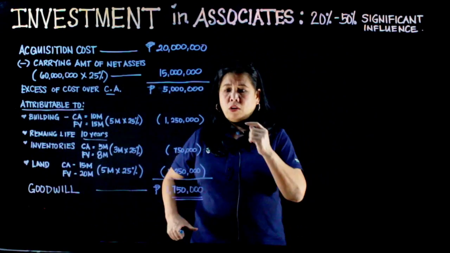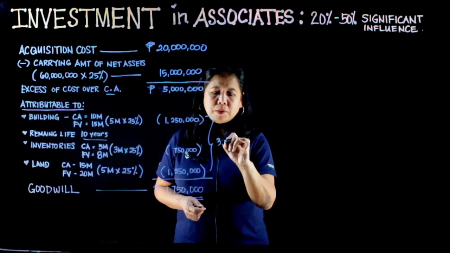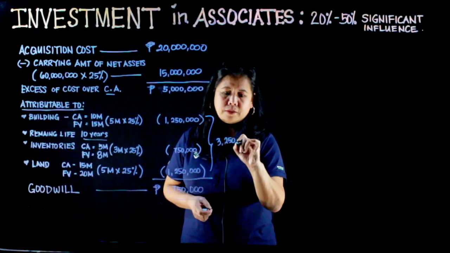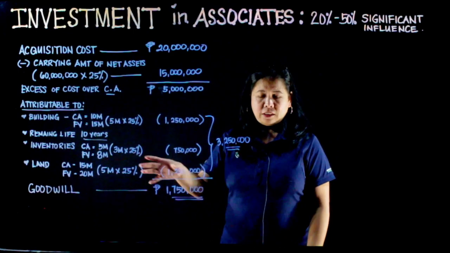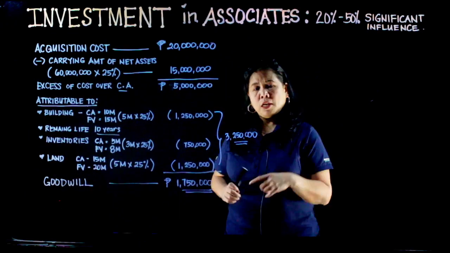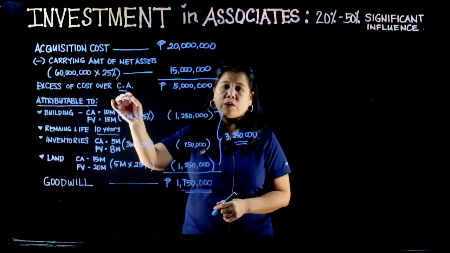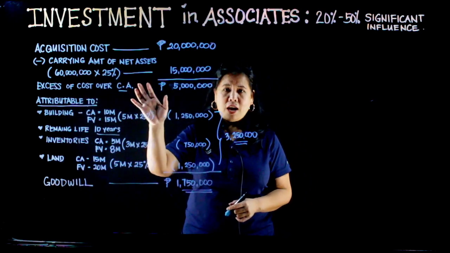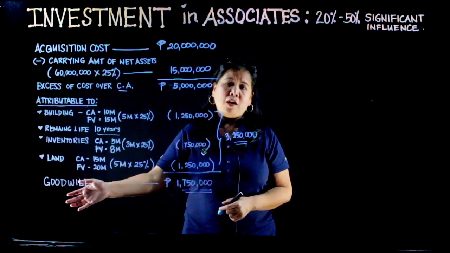Kung titignan mo, lahat itong fair market value adjustments, this is 3,250,000. The excess of cost over carrying amount sa lahat ng na-identify natin na asset, lahat yan ay mapupunta na sa goodwill. Sa mga problems, pwedeng itanong sa'yo ang excess of cost over carrying amount of the net asset. Ito ang answer mo. Pwede rin syempre itanong ang amount ng goodwill.